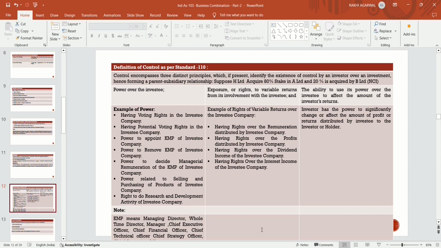The person or the entity who has all these principles is treated as having controlling power, and thus they are forming a parent-subsidiary relationship. If they have the ability to change or to affect the profits of the investee's company by making decisions made by them, then in that case they have controlling power over the investments of the investee's company. This creates a parent-subsidiary relationship.